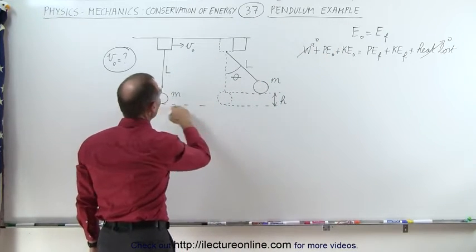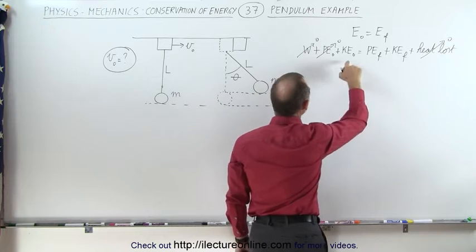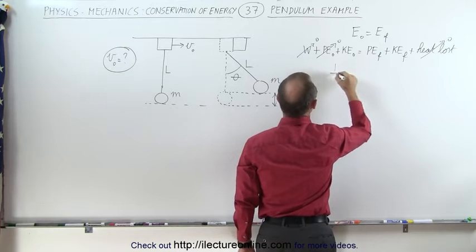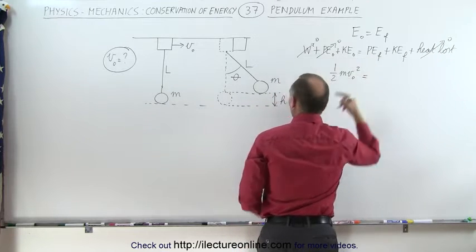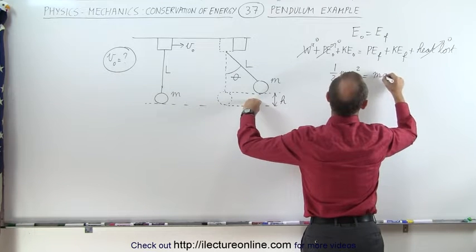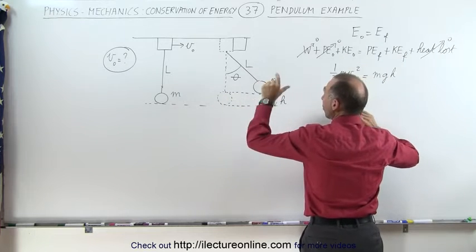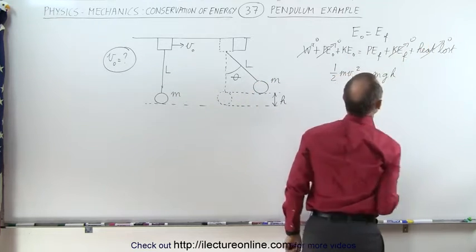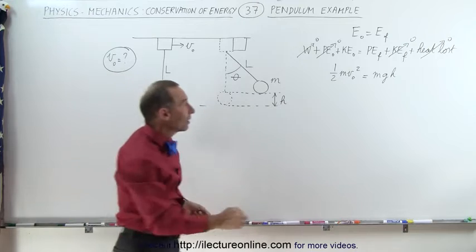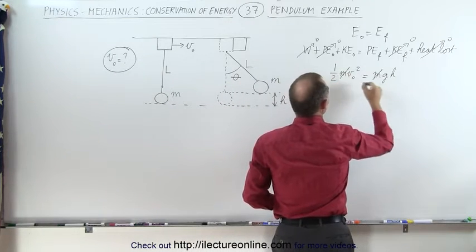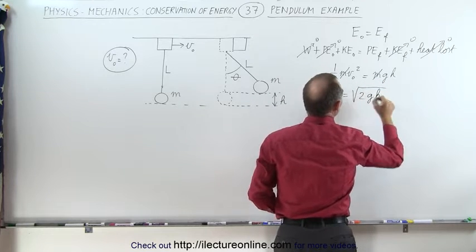Initially, the pendulum has no potential energy because it's at its lowest possible height, so we can call that zero potential energy, but it does have initial kinetic energy, which is 1/2 m v initial squared. Final potential energy, yes, because it's gained some height, mgh, but there's no final kinetic energy because it's momentarily stationary, so there's zero final kinetic energy. So the equation simplifies quite a bit. Also, we can get rid of the mass on both sides, and therefore v initial is equal to the square root of 2 times g times h.